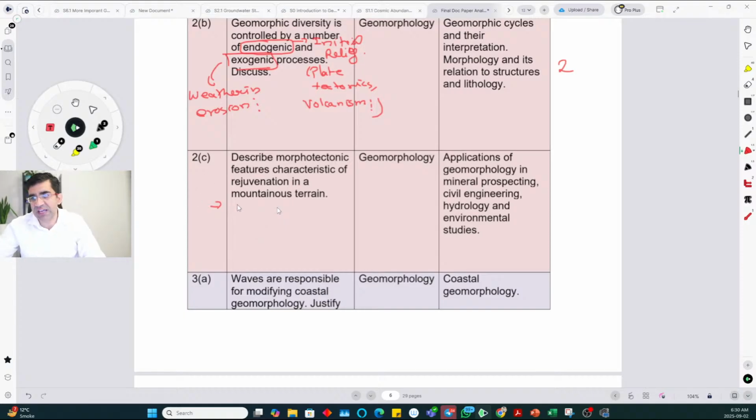You have to write points like nick points in a river profile, where the profile suddenly becomes steeper or gentler than usual. River terraces are important because if you lift a river up and then it cuts down, you form a terrace.